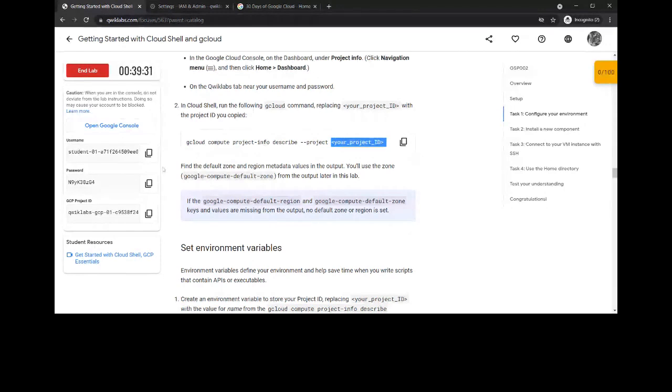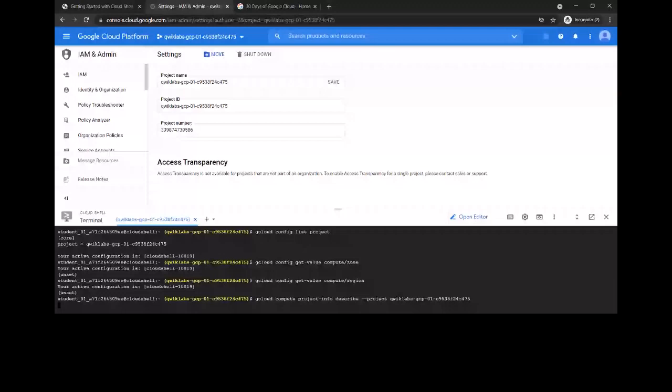The current project ID is this. I've copied it and pasted it over here. After that, I need to set my environment variables.